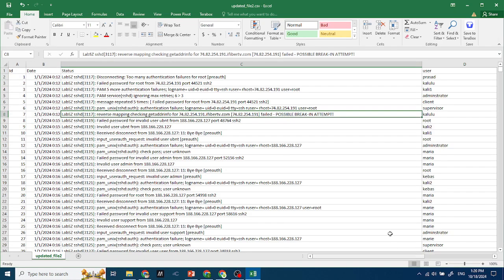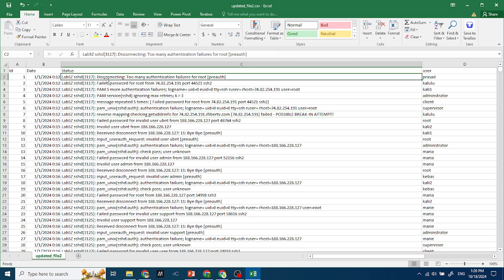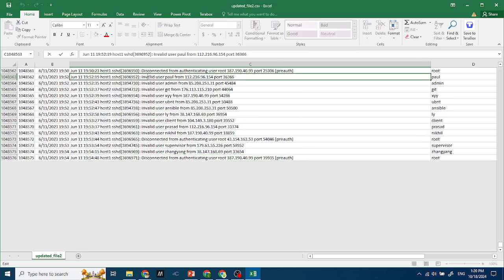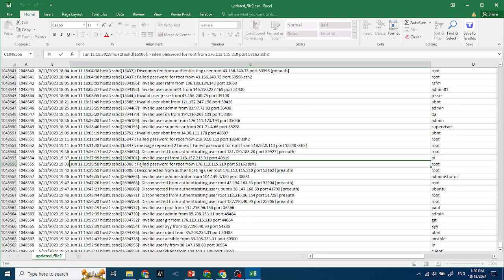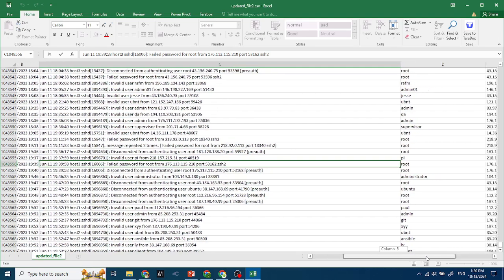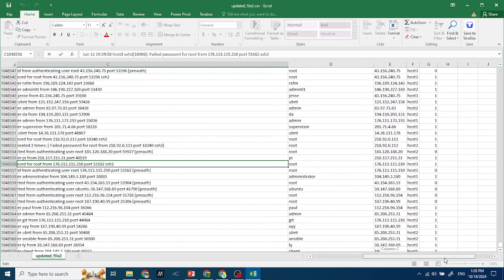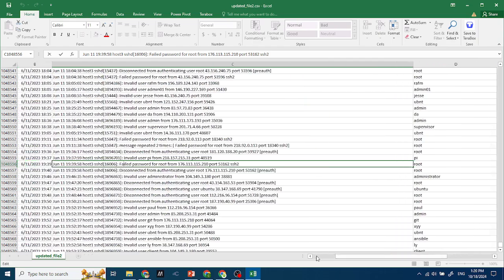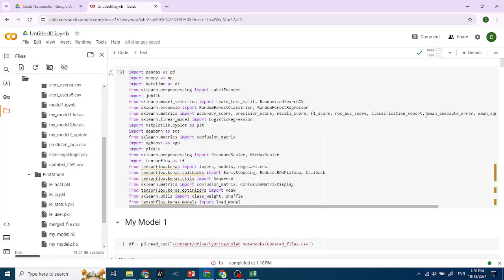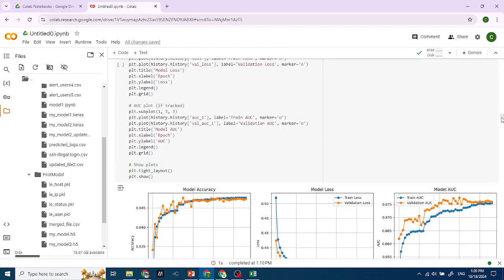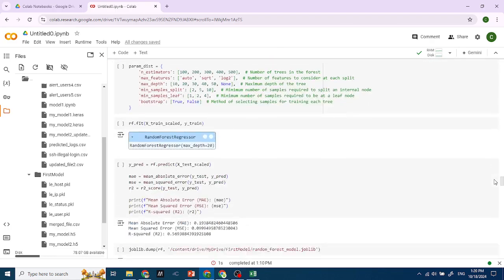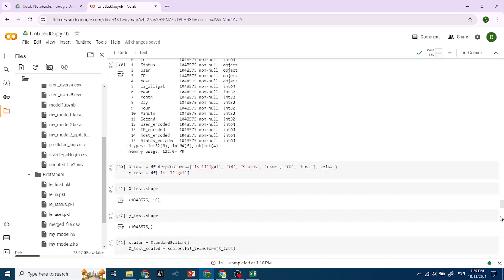I label it as is illegal if the data contains something like invalid or authentication failure, or something like that, where it failed, and I give it is illegal equal 1. The others are just 0. Now I'm going to show you my model. I trained 3 models. 2 of them are neural networks and 1 of them is random forest regression.